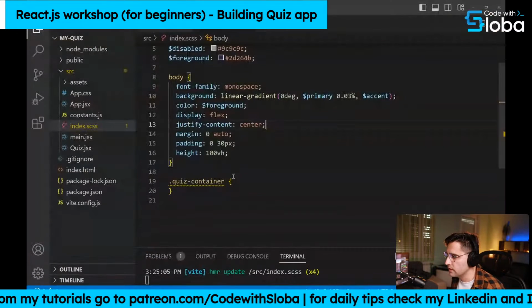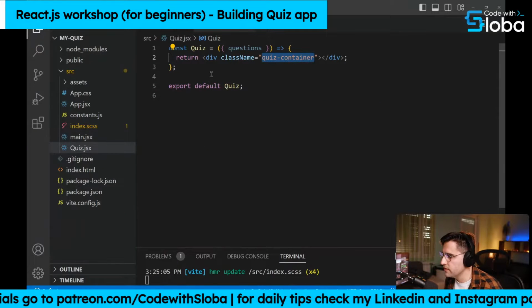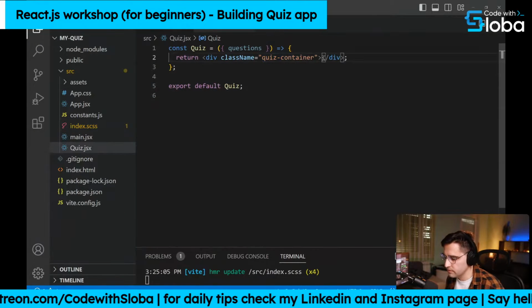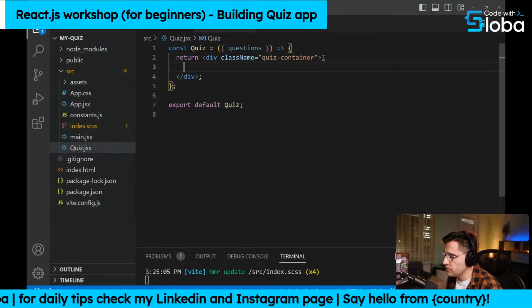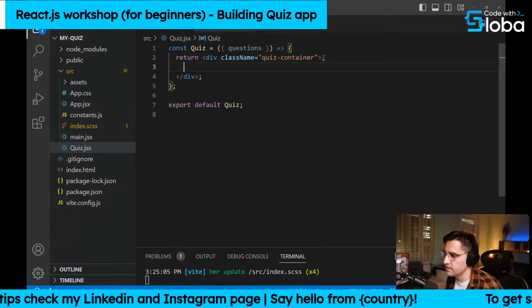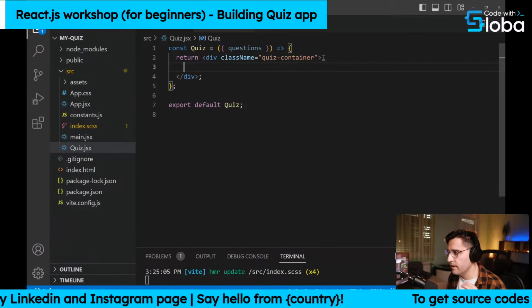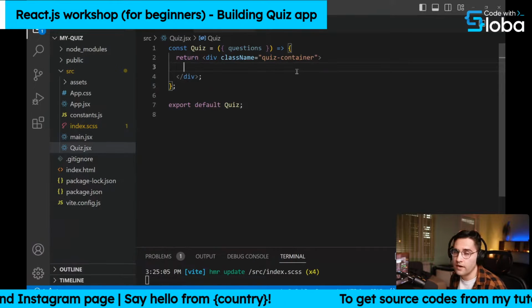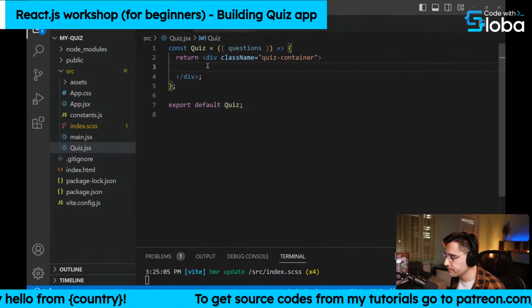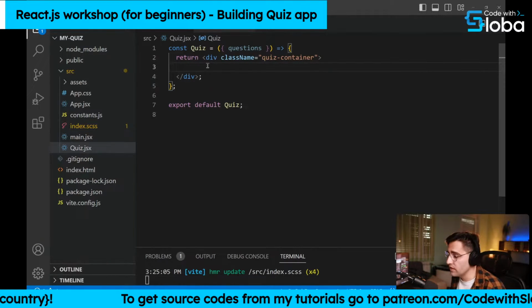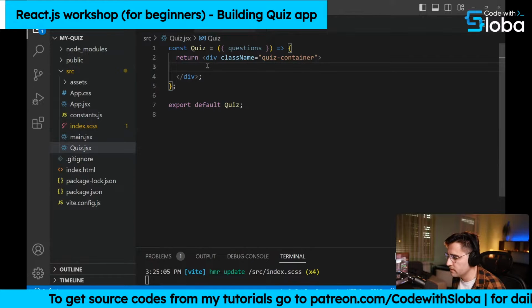Okay, so let's continue. Let's actually get back to quiz, and let's pop in some content inside of our quiz container here. Okay, so the first thing which I want to create on the top of the quiz is the number of questions that we have and the length. So basically where we are at in the current quiz. So with the current question, what is the current active question? So let's add 2 spans.